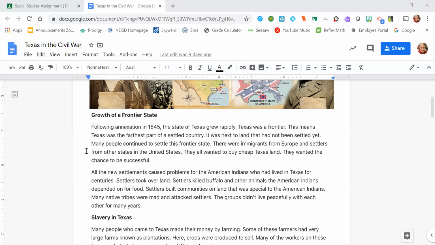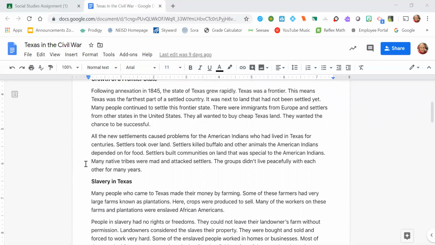All of the new settlements caused problems for the American Indians who had lived in Texas for centuries. Settlers took over land, and settlers killed buffalo and other animals the American Indians depended on for food. Settlers built communities on land that was special to the American Indians. Many native tribes were mad and attacked the settlers. The groups didn't live peacefully with each other for many years.